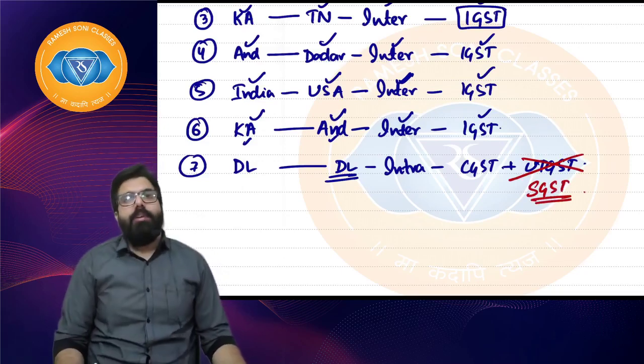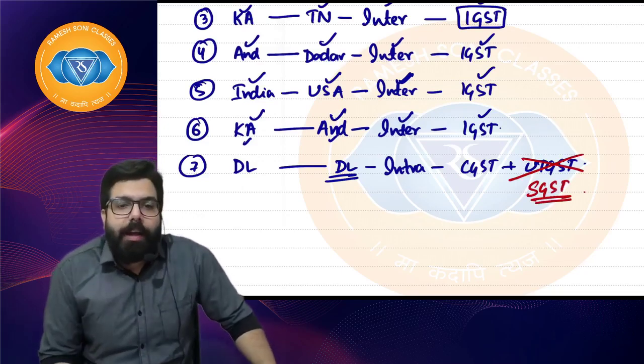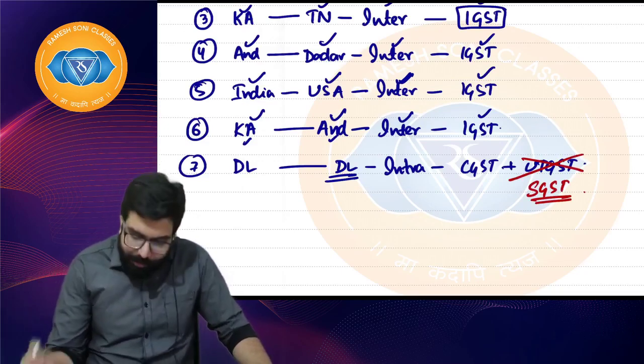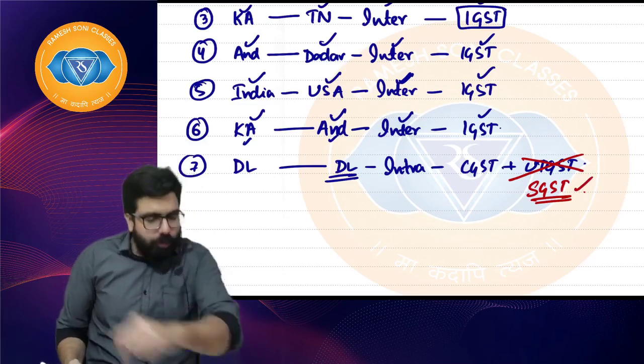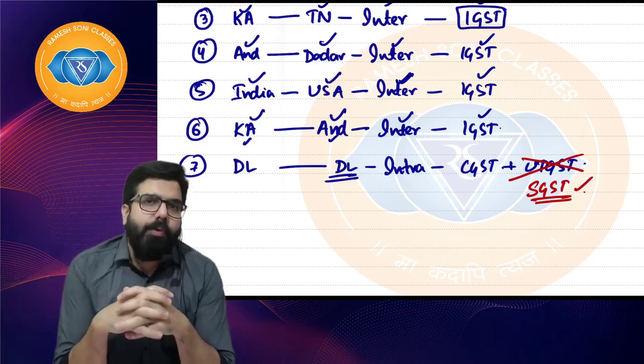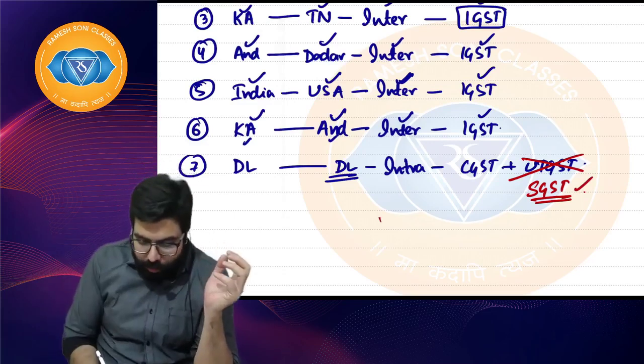Let me explain the concept. Sir, why SGST in Delhi? Actually, Delhi is a UT, union territory. Why will I not levy SGST? I should levy UTGST. See, first of all, what do you mean by a union territory? Union territory means UT.